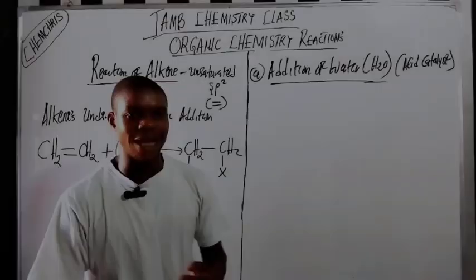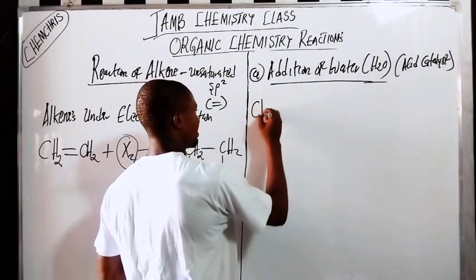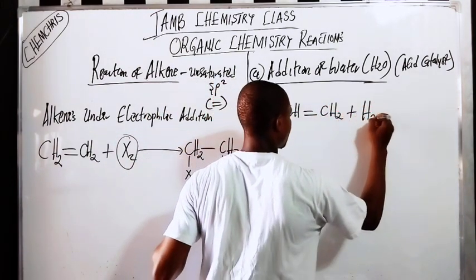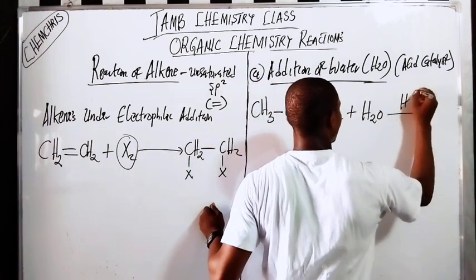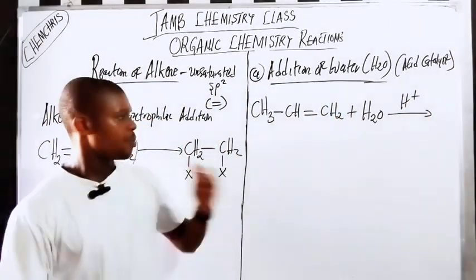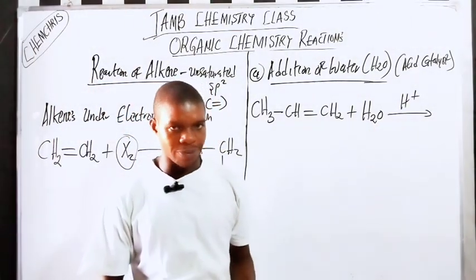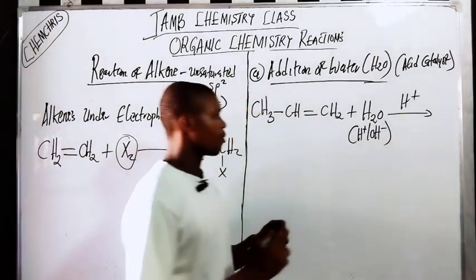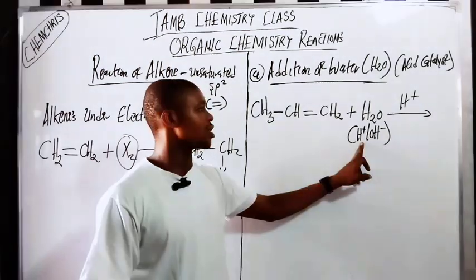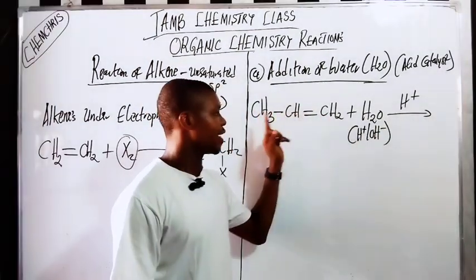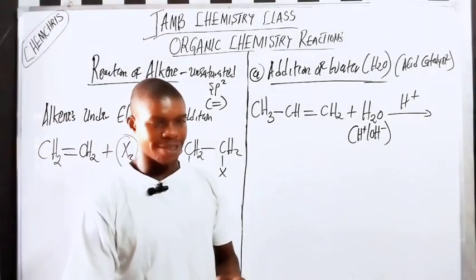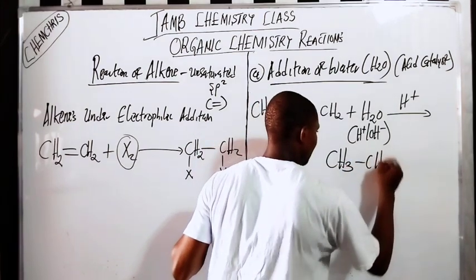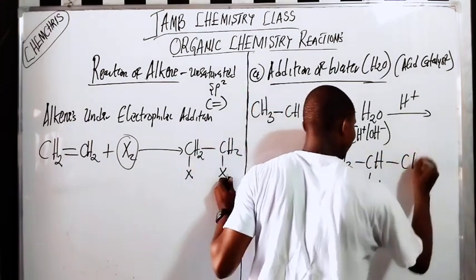So let's try another one. Take another example here: CH3CH=CH2 plus H2O. Now remember, water will break down into 2 components, H+ and OH-. Now what happened here? Hydrogen is added to the carbon atom with more hydrogen, while OH is added to the carbon atom with less hydrogen. So here we have CH3CHOHCH3. Can you see that?